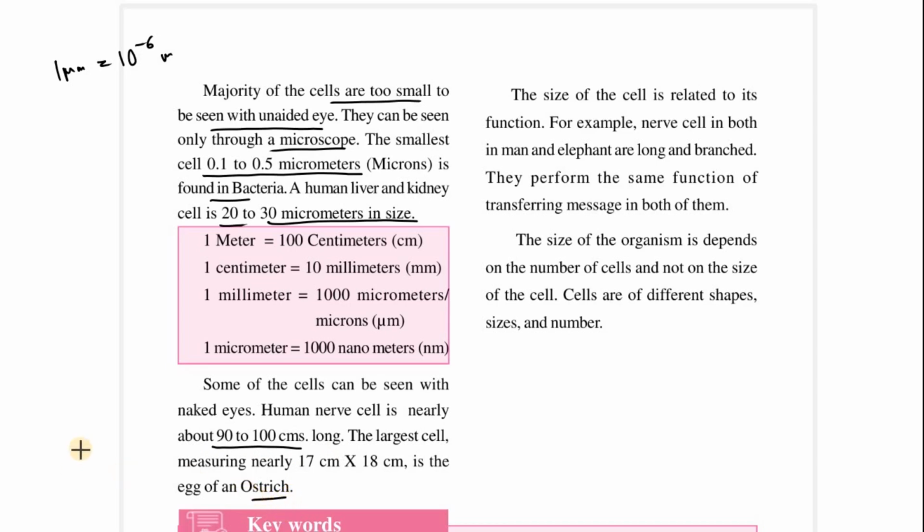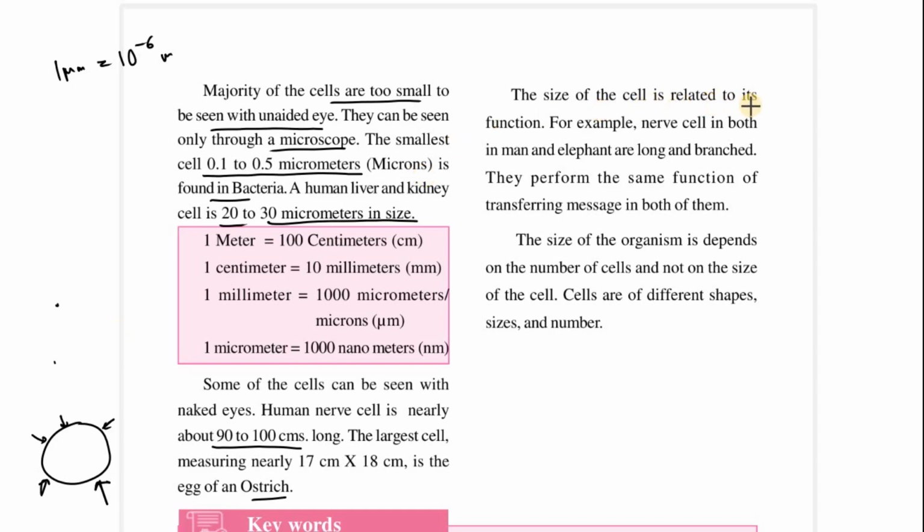So that's what I was saying. You see, the egg of an ostrich, its life is much longer compared to that of a small cell. What happens is that here all the processes become very slow, and this causes the life to be much longer compared to a small cell inside a human being.